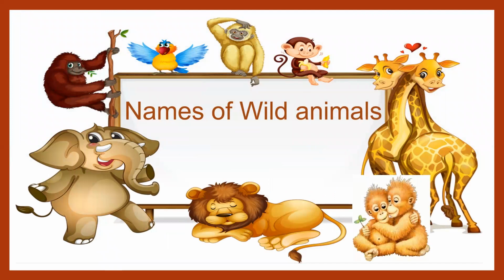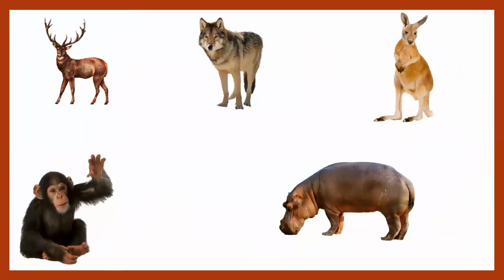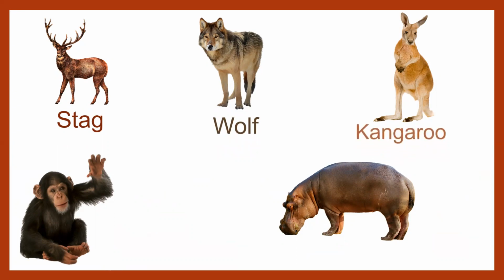Now, here are some wild animals. We are again revising names of wild animals. So, first one is stag, S-T-A-G, stag. Wolf, W-O-L-F, wolf. Then we have kangaroo,